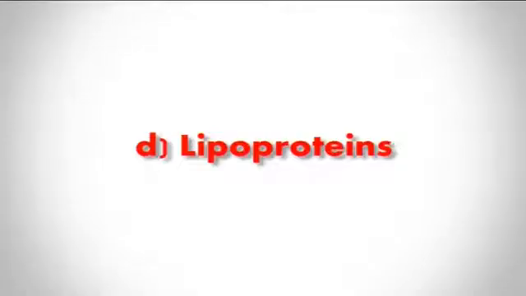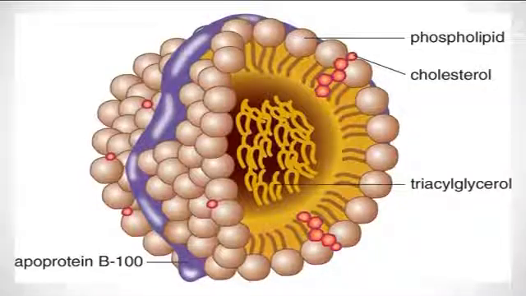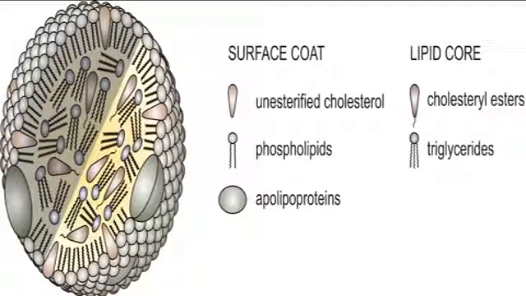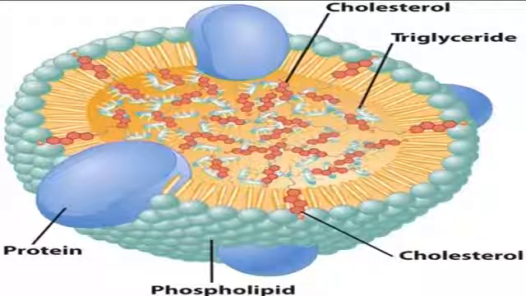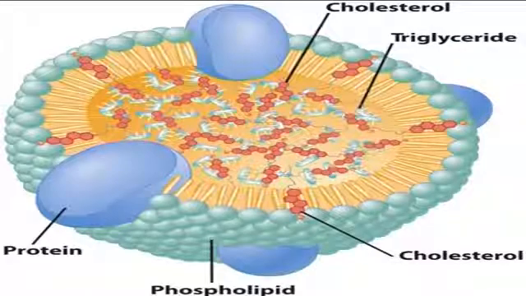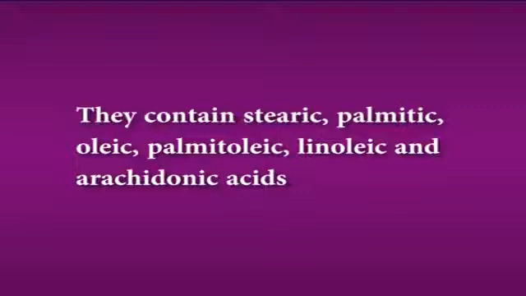The last example is lipoproteins. Lipoproteins are macromolecular complexes of lipids with proteins. These compounds are found in mammalian plasma bound with proteins. You can see a lipoprotein which contains cholesterol, triglycerides, phospholipid and protein. The lipid moiety consists of cholesterol esters and phospholipids. They contain stearic, palmitic, oleic, palmitoleic, linoleic and arachidonic acids.